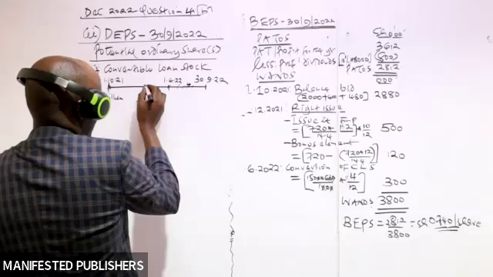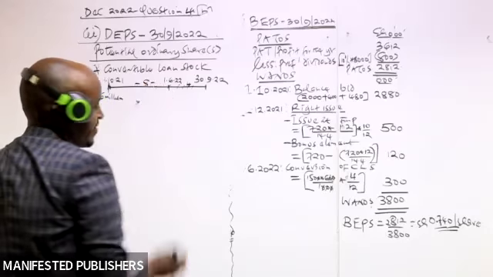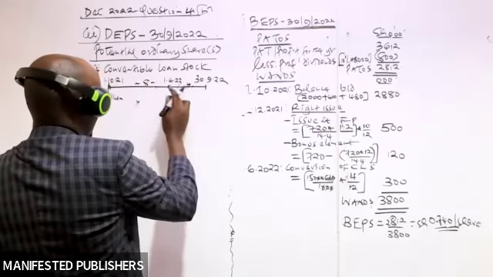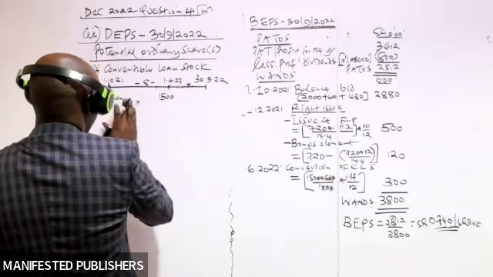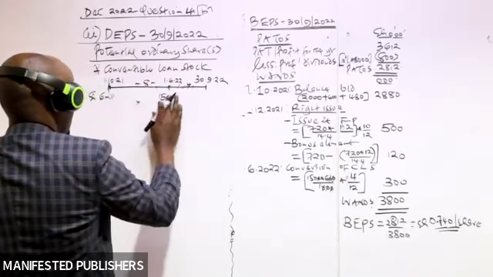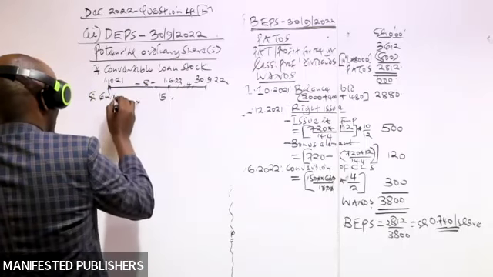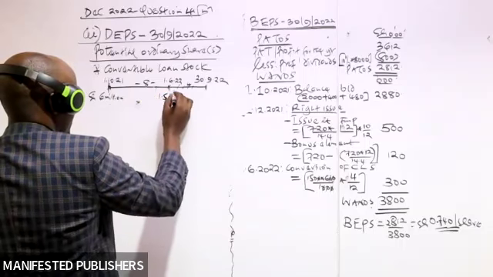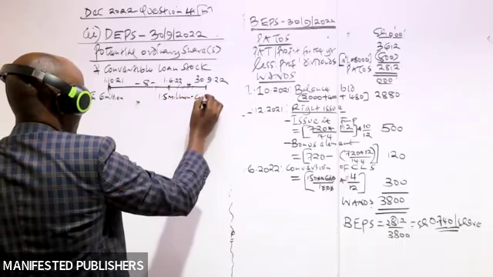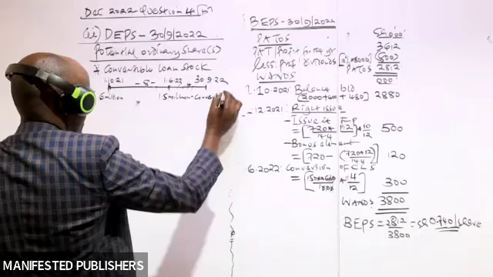These are 4 months to the end of the year. Automatically, here we have 8 months. So on this date, convertible loan stock, which had a value of 1.5 million, were converted into ordinary shares.